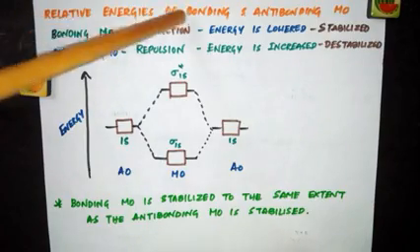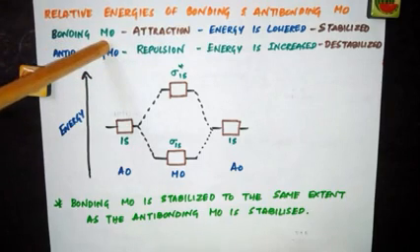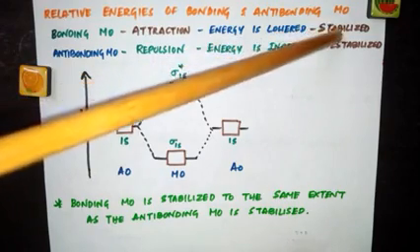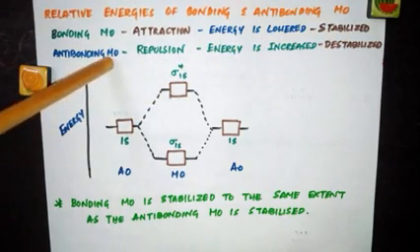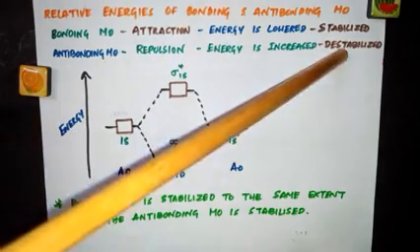See the relative energies of bonding and antibonding molecular orbitals. In bonding molecular orbitals, there is attraction, so the energy is lowered, so it is stabilized. Whereas in antibonding molecular orbitals, there is a repulsion, energy is increased, so it is destabilized.